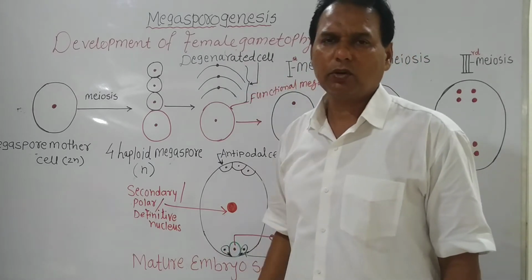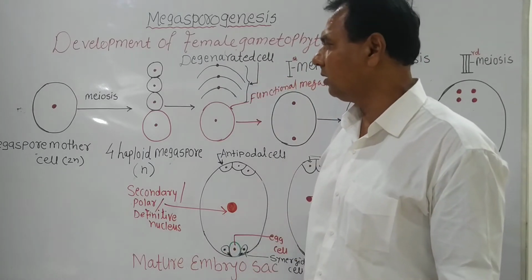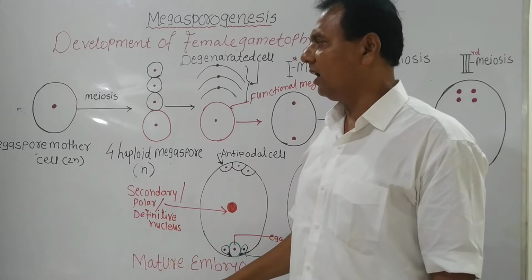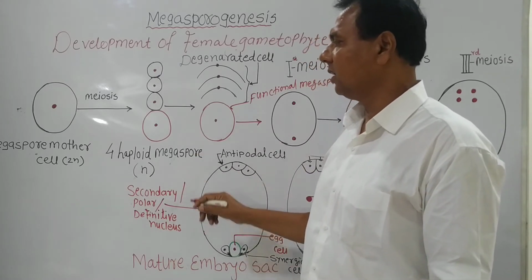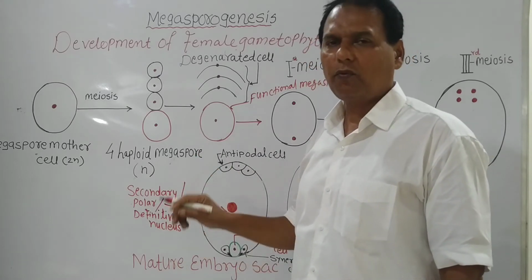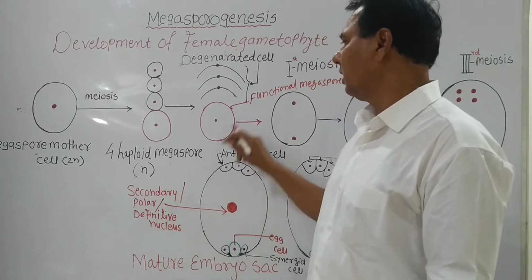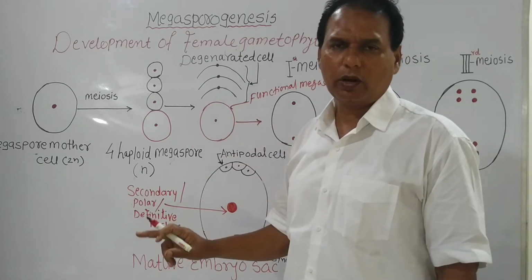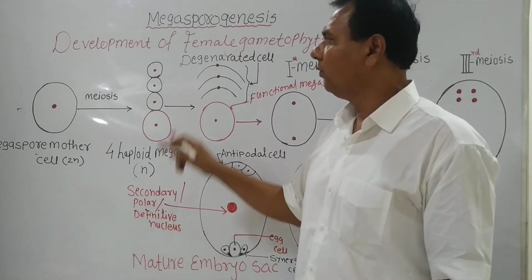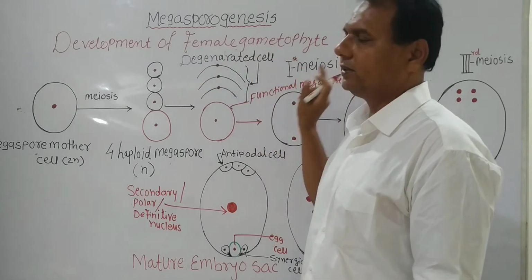Many times the question is asked in the examination: which cell produces the female gametophyte? The answer is the functional megaspore produces the female gametophyte.